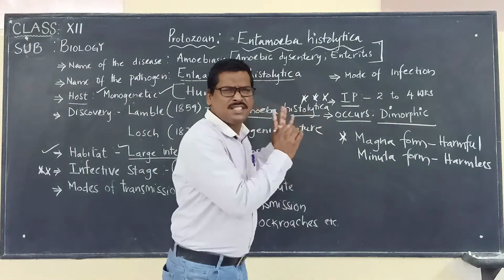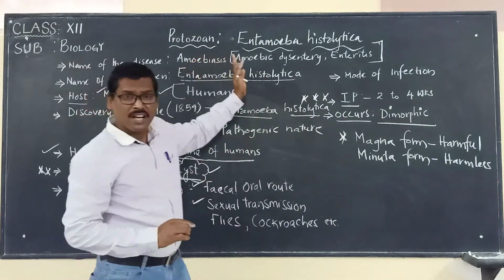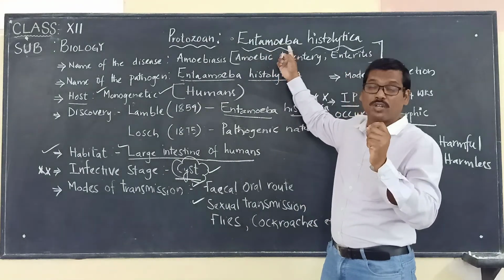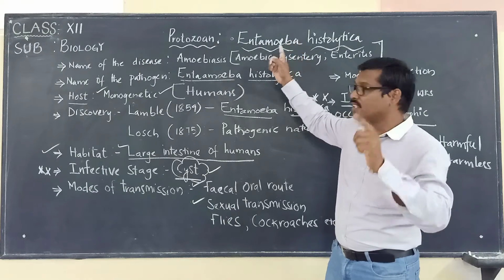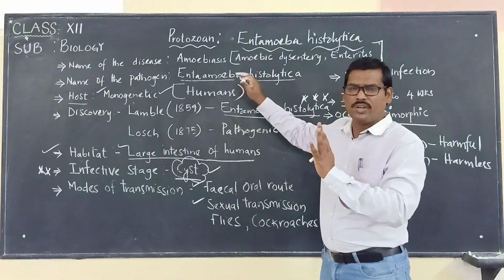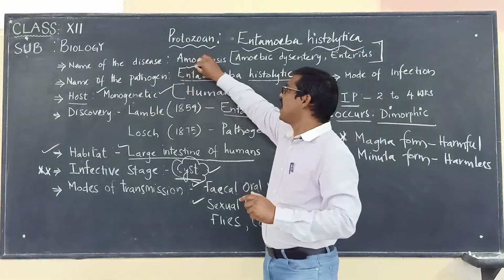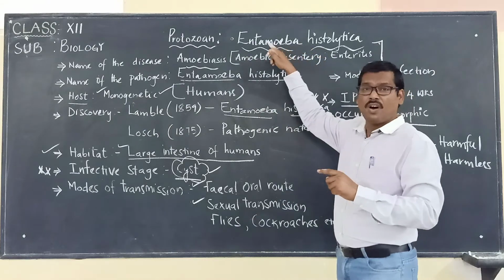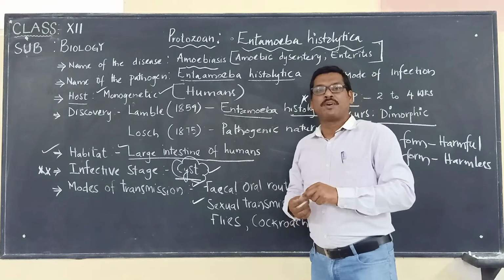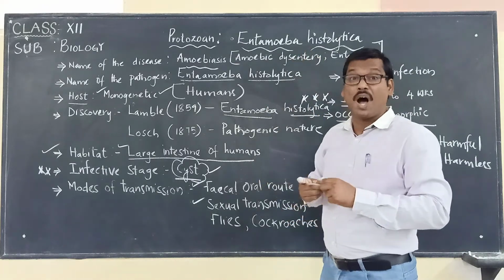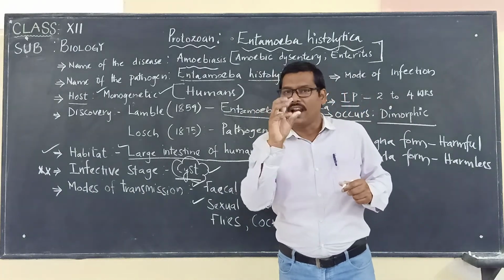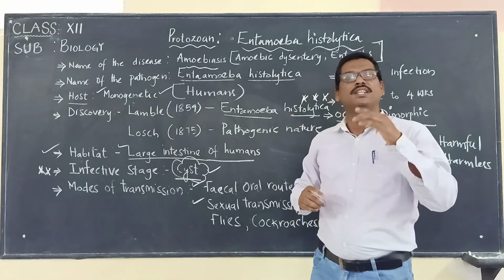So these are the simple points that we have to keep in mind when we are talking about the protozoan Entamoeba histolytica, which is causing the disease called amoebiasis. Today we studied in simple terms the disease amoebiasis caused by the protozoan Entamoeba histolytica. In the next video, we are going to discuss how it is completing its life cycle in the humans.